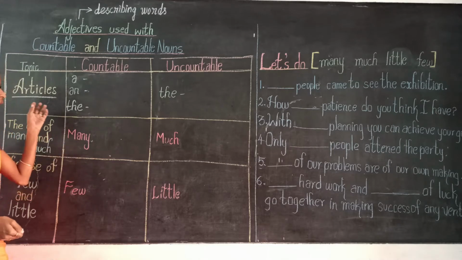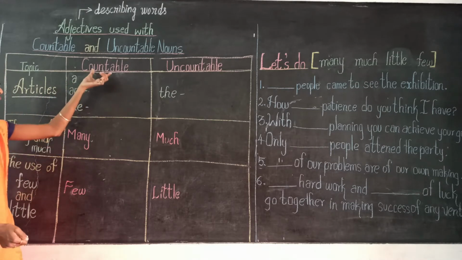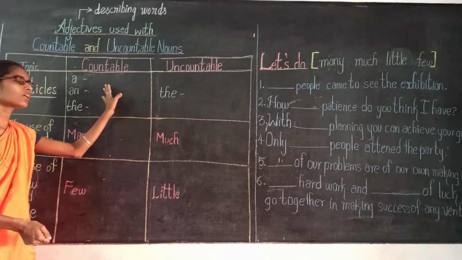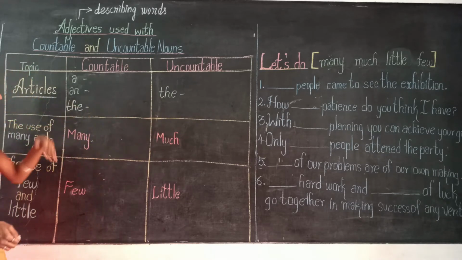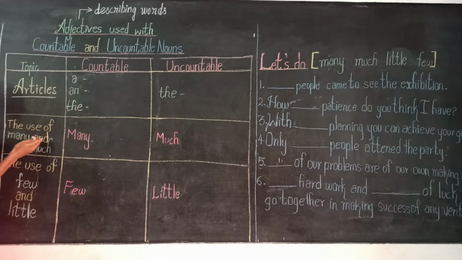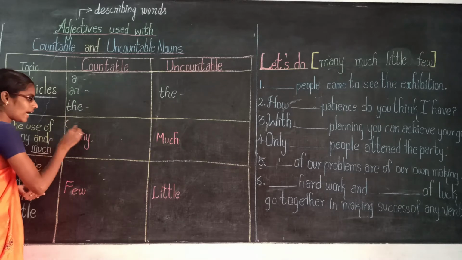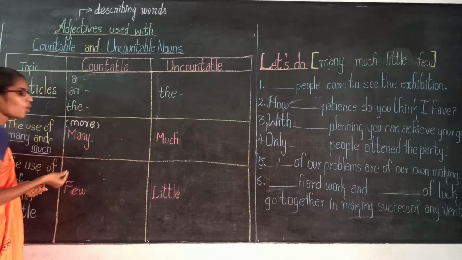Are you clear? The articles a and an, that is indefinite articles, are used for countable nouns, and the definite article is used for both countable and uncountable nouns. Coming over to our topic, that is the use of many and much. These are called adjectives. Many refers to more possibilities.